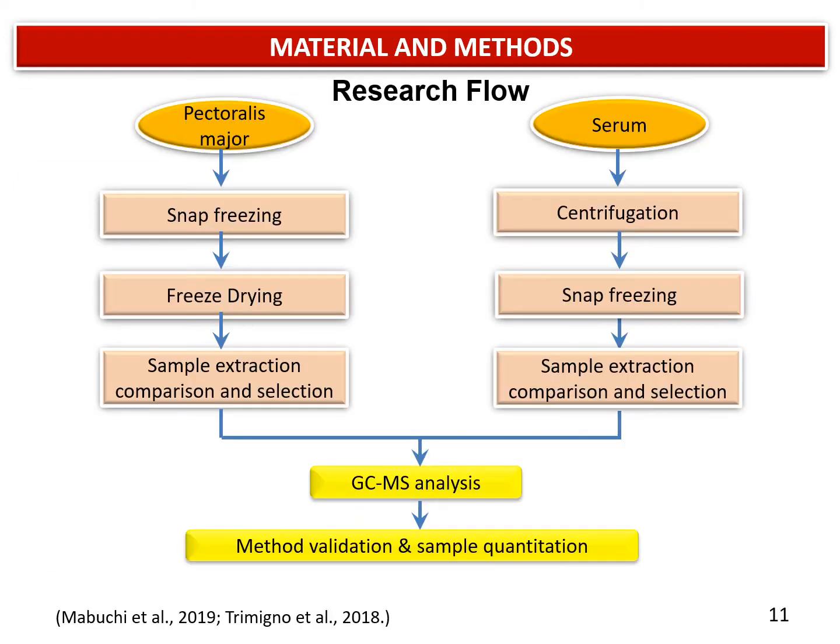This is the research flow for pectoralis major and serum in this study. Before we compare and select the extraction methods for both matrices, the pectoralis major muscle is snap frozen using liquid nitrogen just after the slaughtering and sampling. The sample is freeze-dried and kept in a -80°C freezer before analysis. The same goes for serum. The collected blood samples are centrifuged for separation. The top layer, which is the serum, is collected and snap frozen using liquid nitrogen and kept in a -80°C